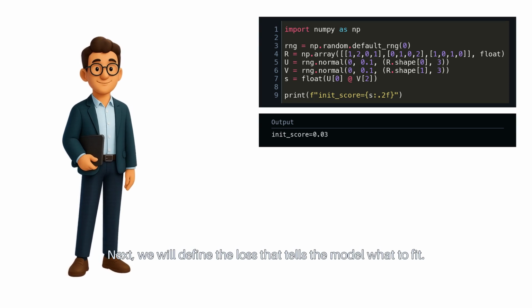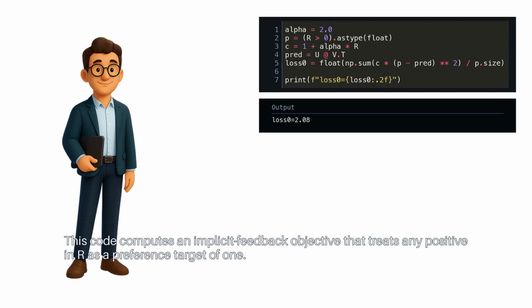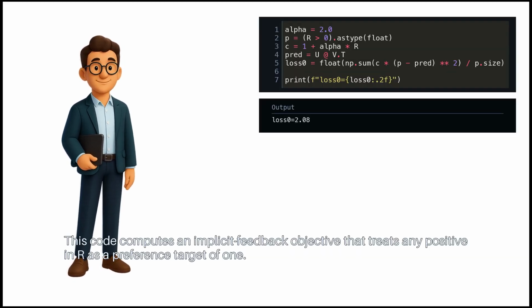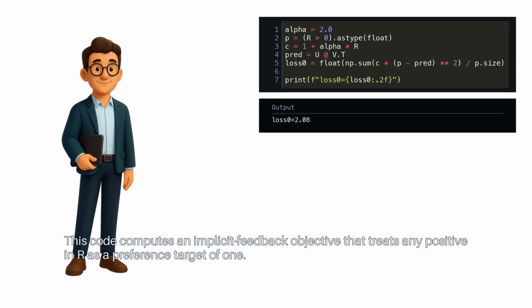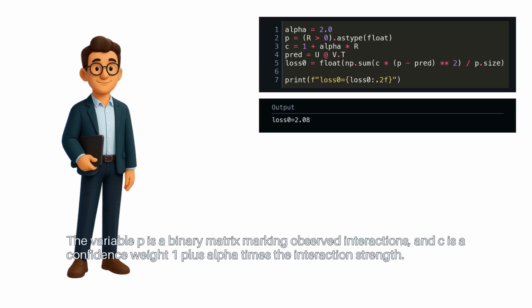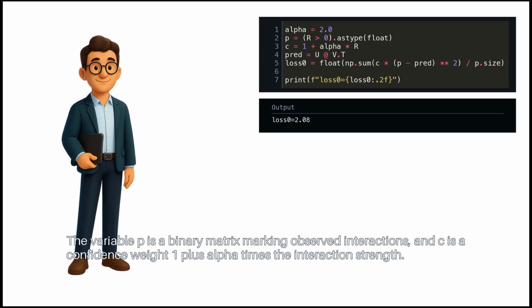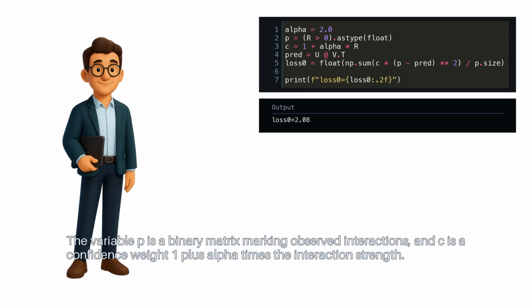Next, we will define the loss that tells the model what to fit. This code computes an implicit feedback objective that treats any positive in R as a preference target of 1. The variable P is a binary matrix marking observed interactions, and C is a confidence weight, 1 plus alpha times the interaction strength.